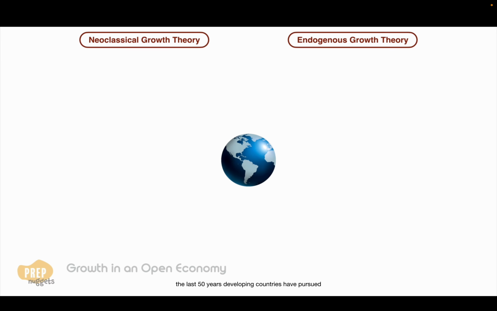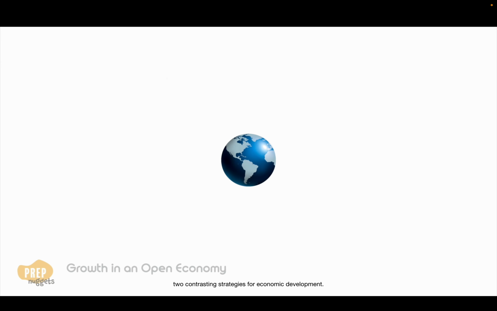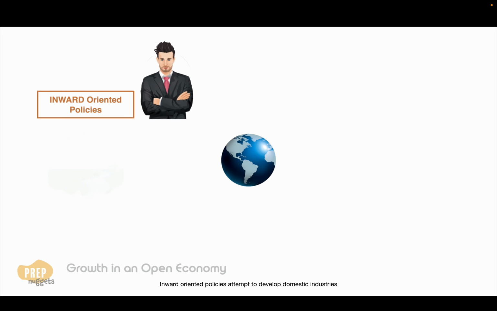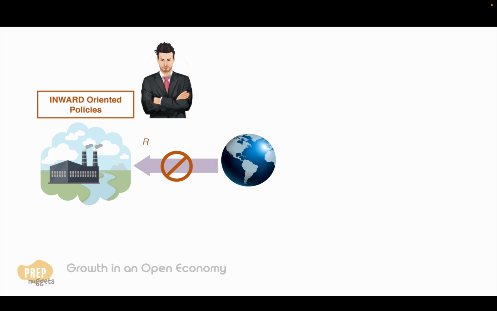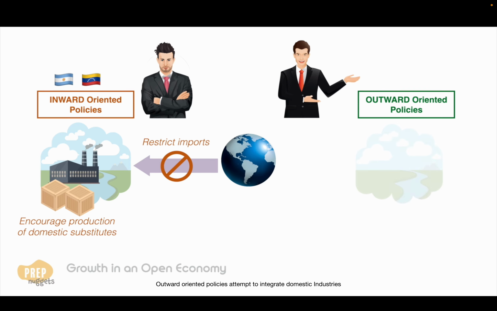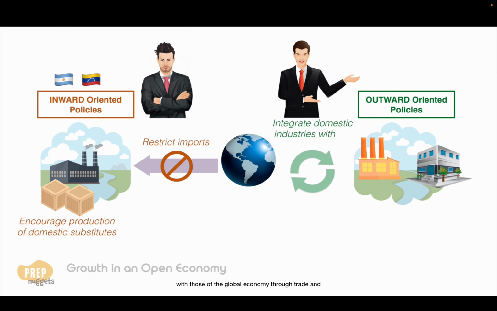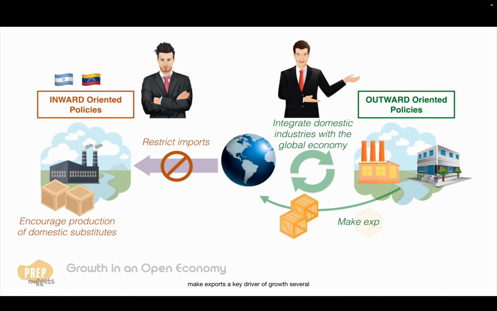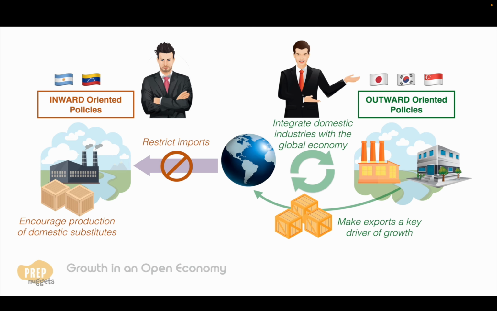50 years, developing countries have pursued two contrasting strategies for economic development. Inward-oriented policies attempt to develop domestic industries by restricting imports. Instead of importing goods and services, these policies encourage the production of domestic substitutes. Such countries include Argentina and Venezuela. Outward-oriented policies attempt to integrate domestic industries with those of the global economy through trade and make exports a key driver of growth. Several Asian countries like Japan, South Korea, and Singapore adopt such policies.